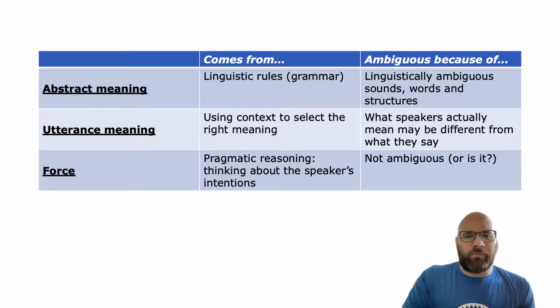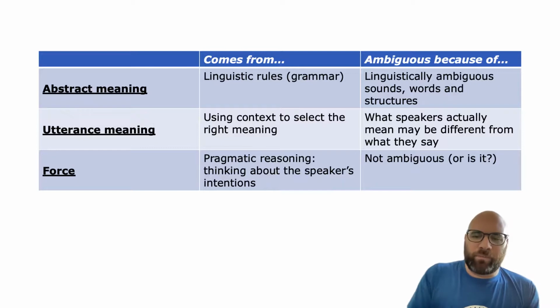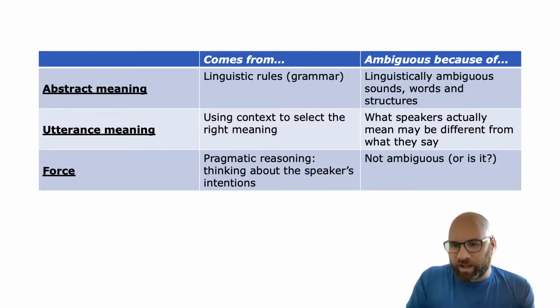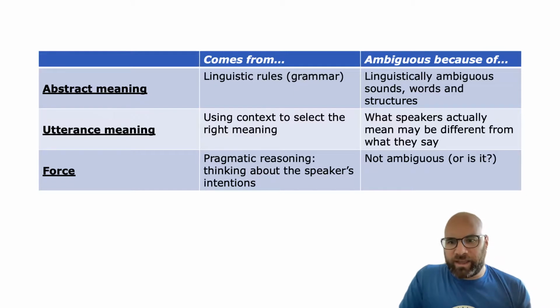Right? The next step of understanding meaning is that we can figure out what the utterance meaning is. Right? So where utterance meaning comes from is we take the abstract meaning and we use the context, or we use our assumptions about the speaker to figure out which of those ambiguous meanings is the one that was actually intended. So for example, the word I is inherently ambiguous because it means something different every time a different person says it.